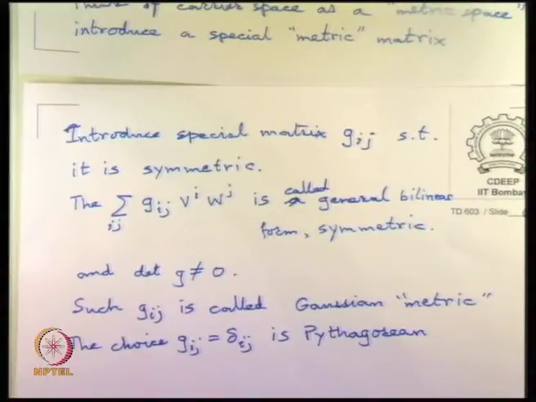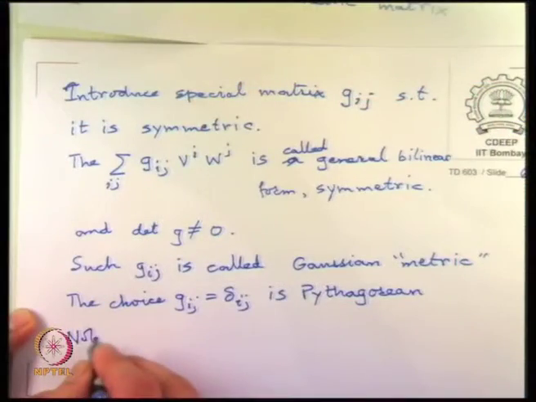In fact, if G as introduced is a symmetric matrix, a symmetric matrix can always be diagonalized, and by whatever scales, whatever eigenvalues there are, you rescale the basis vectors with the inverse of square roots of those, you can make the matrix completely the identity matrix.